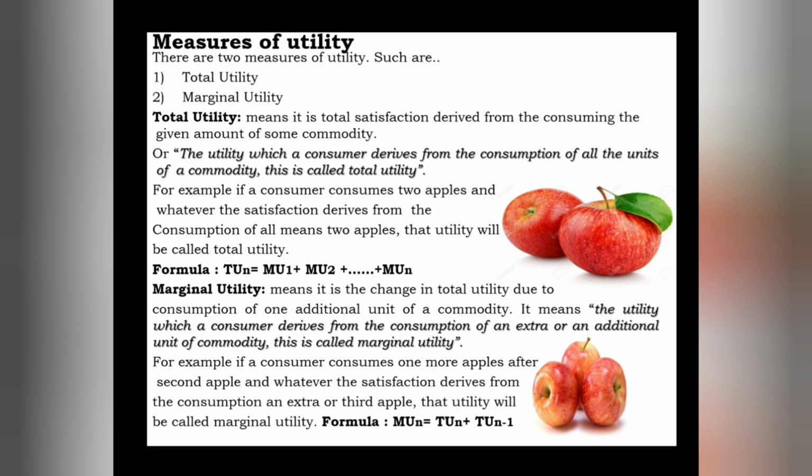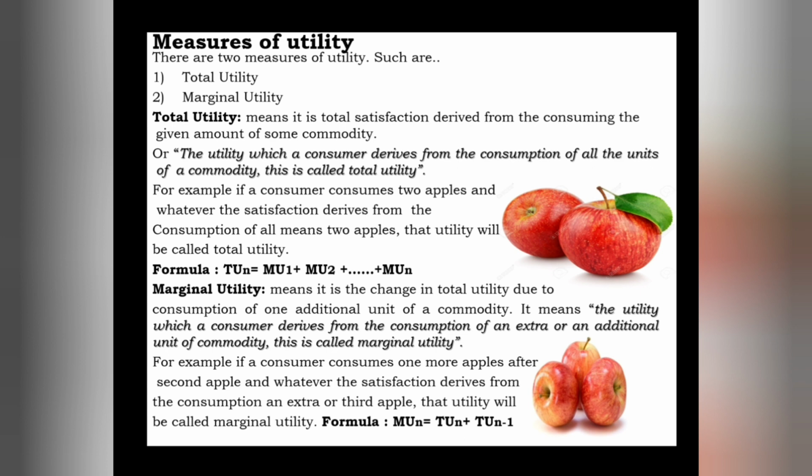So in that image I have put two apples. After consuming both apples, whatever utility I derive, that utility is nothing but total utility. I can give cardinal numbers to those apples, like 10 plus 10. So here my total utility is 20, because I have given two numbers.